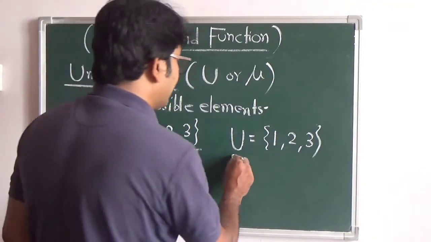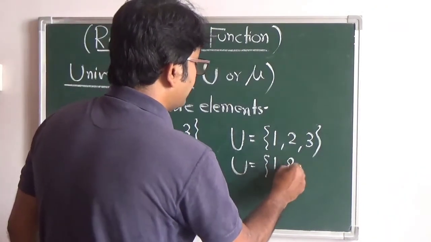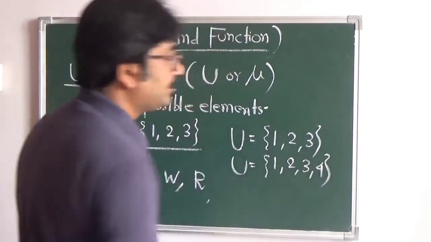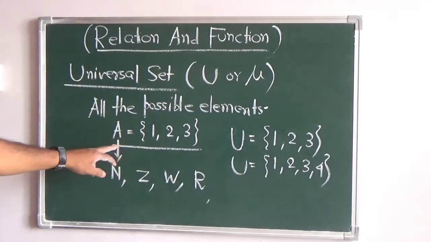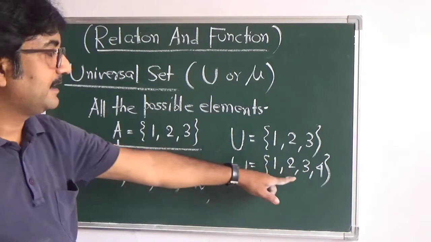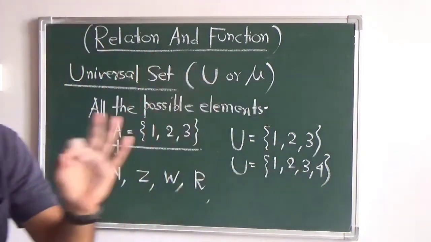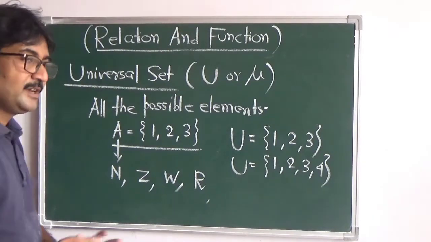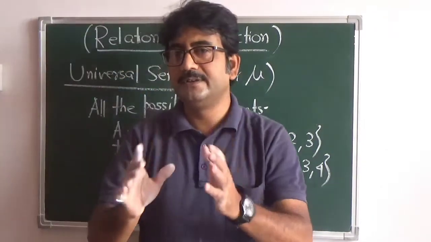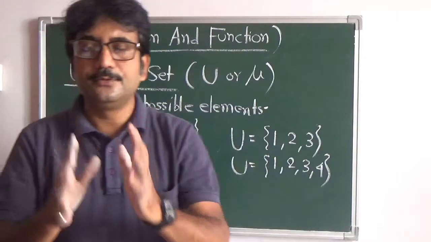We can also call it 1, 2, 3, 4. This is also a universal set for this particular set A because all the elements of set A are present in the set U where U is 1, 2, 3, 4. So what I want to say is that you cannot have a unique universal set.